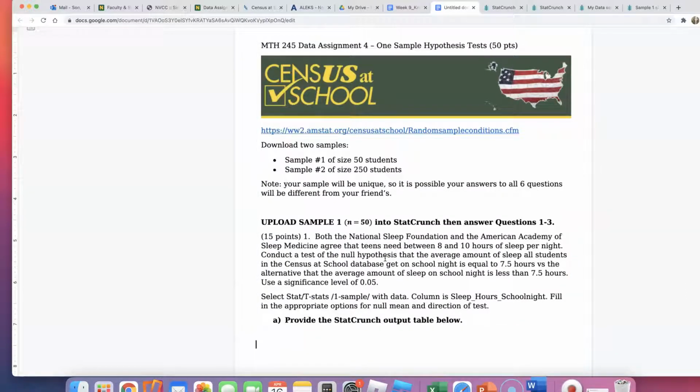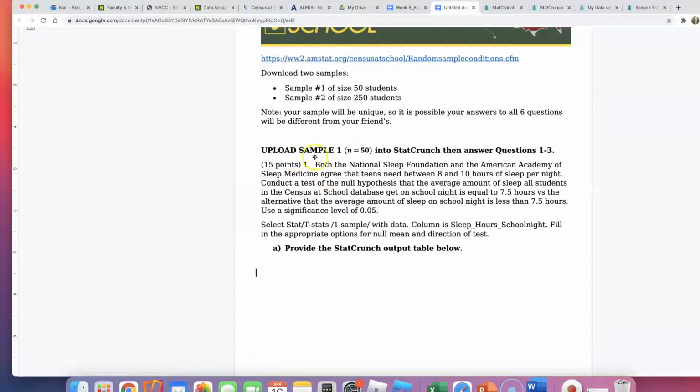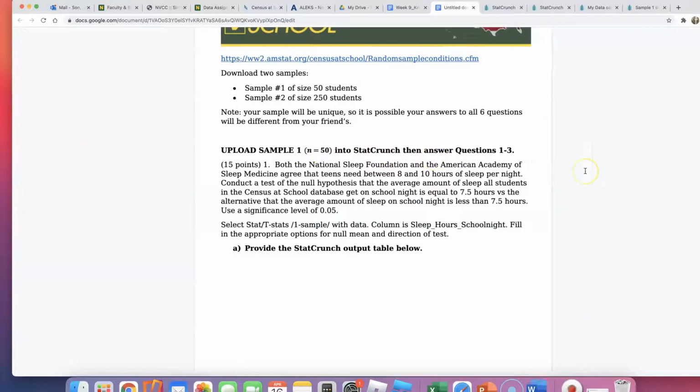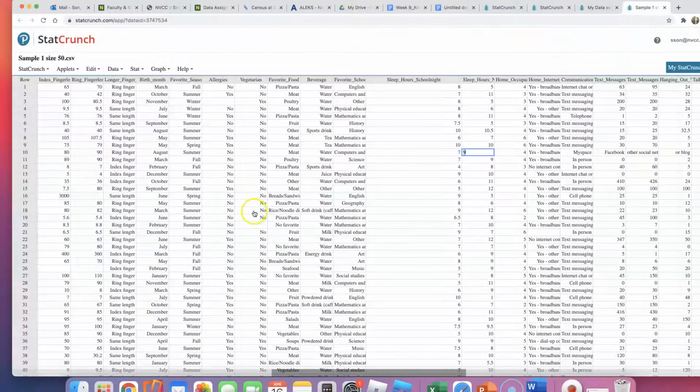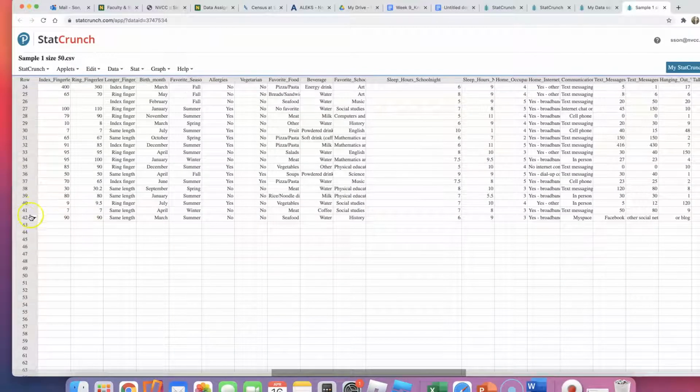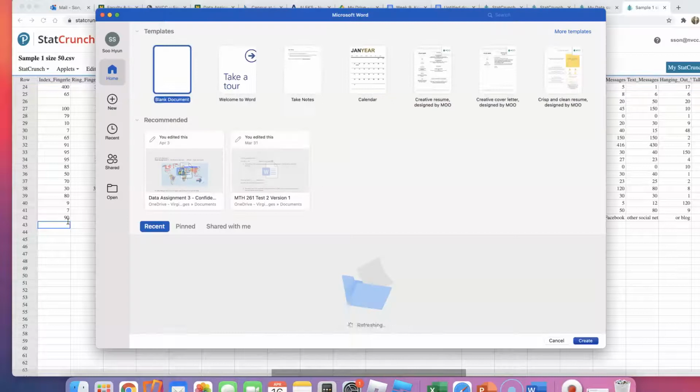So it says, number 1, upload sample 1, n equals 50 into StatCrunch, then answer questions 1 to 3. I know that some of you will not have a sample of size 50. I don't. As you can see, I deleted some of those bad ones, so I only have 42. That's okay. As long as you have more than 30, I'll be happy. So all of us will have slightly different sample sizes.